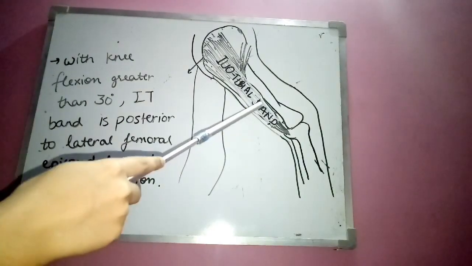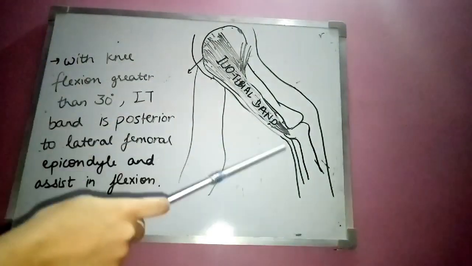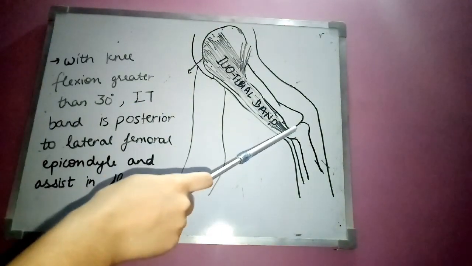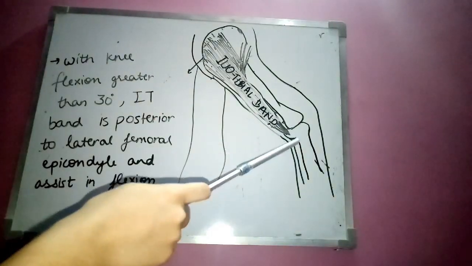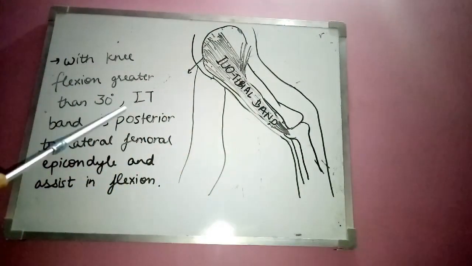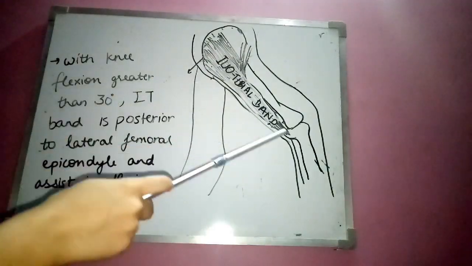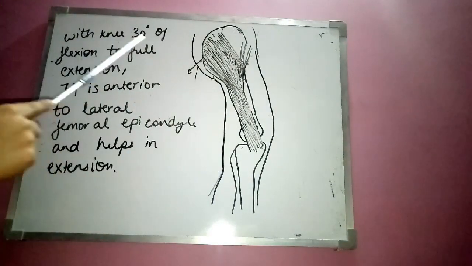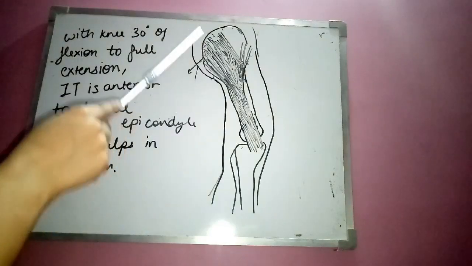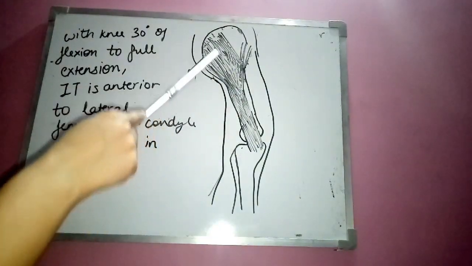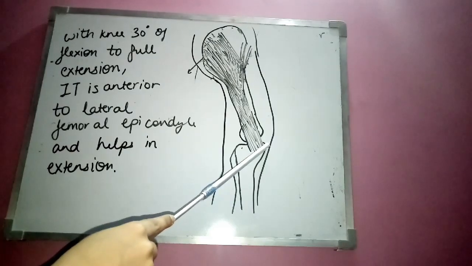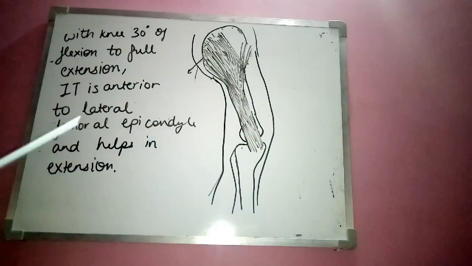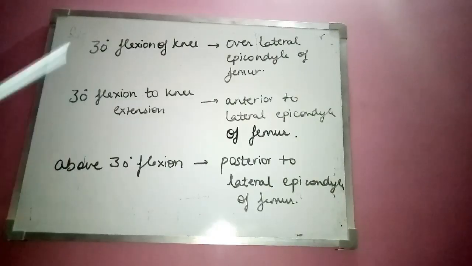So with knee flexion greater than 30 degree, as you will see in the figure, the iliotibial band lies posterior to the lateral femoral epicondyle. So as you see in the figure, it shifts posteriorly to the lateral femoral epicondyle so as to assist in flexion movement. So from 30 degree of knee flexion to full extension, the IT band shifts anteriorly to the lateral femoral epicondyle. As you will see in the diagram, it shifts anteriorly and assists the extension movement. So this is the short summary.